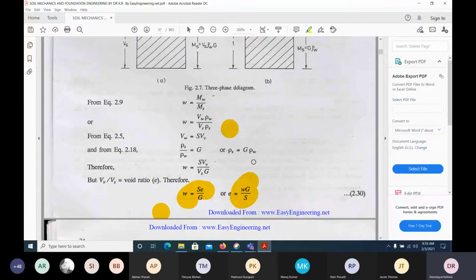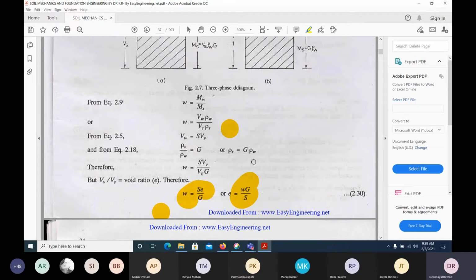Yes, sir. Okay. So you should remember that what we are doing is we are developing the correlation between all the parameters, whether it may be specific gravity, void ratio, degree of saturation, water content, densities, okay, bulk density, dry density, submerged density, and what else is required, porosity and percentage air content.